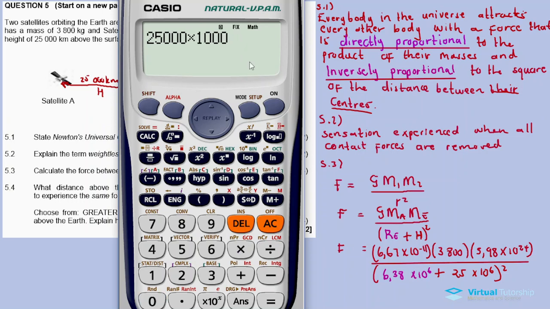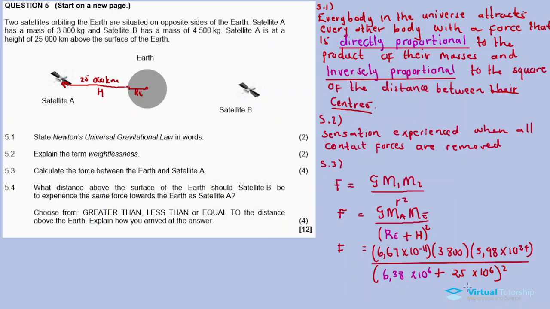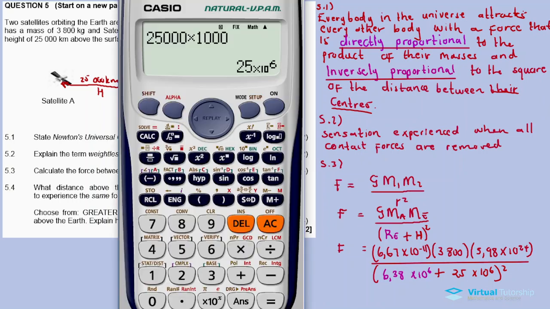Why times 1,000? You convert a kilometer to meters. So in scientific notation, it's 25 times 10 to exponent 6. Now the expression for the 25,000 kilometers in meters.